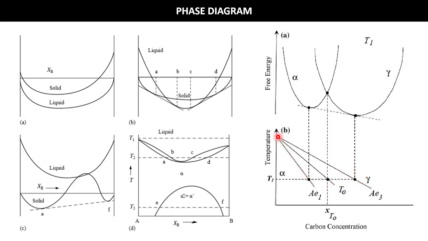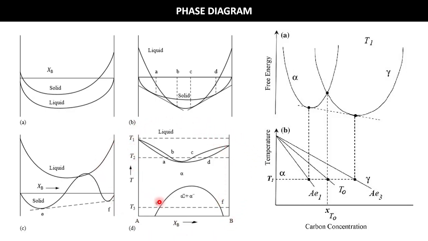This is the AE1 line and this is the A3 line, and in between there is a line which reflects these points at different temperatures. This is called the T naught temperature, and it has a very useful application. I will explain it later on, I think. So first understand how this kind of phase diagram we will get,